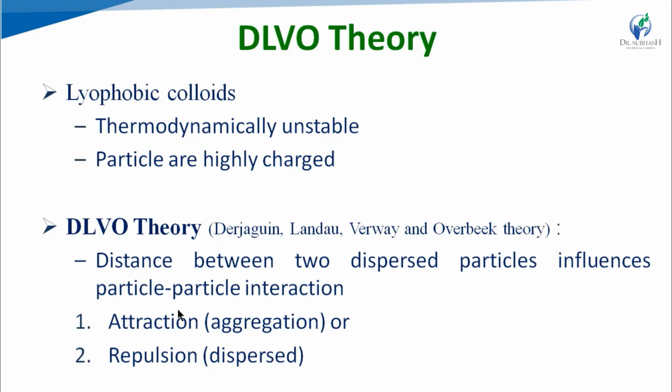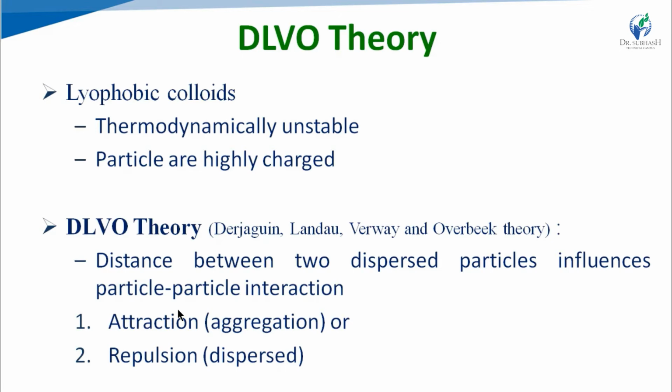In a colloidal dispersion, the Brownian motion results in frequent collisions between the particles. Due to the presence of Brownian movement, the particles will come closer, and collisions between the particles will be induced, and due to such interaction between the particles, the stability of colloids will be determined.